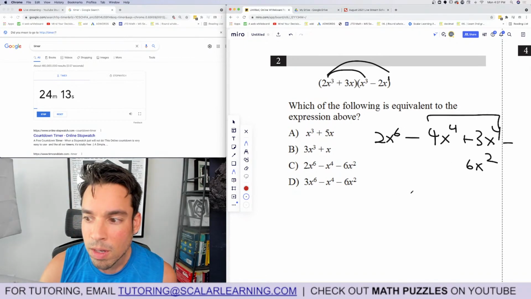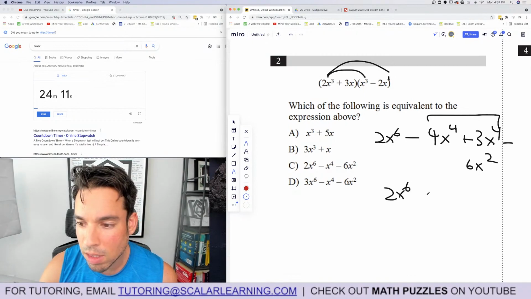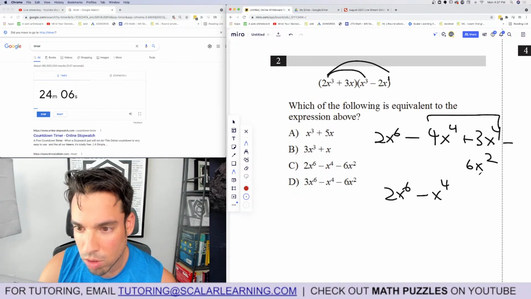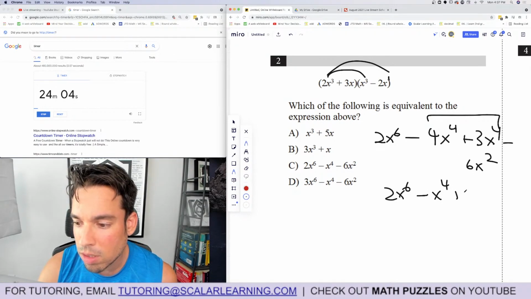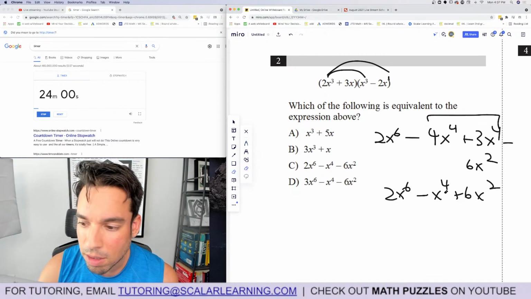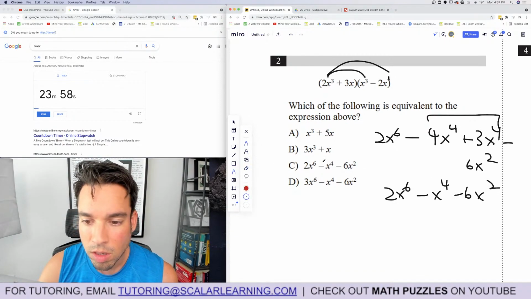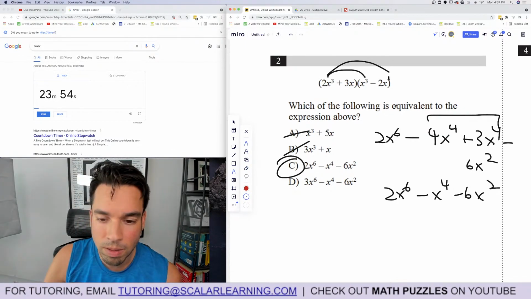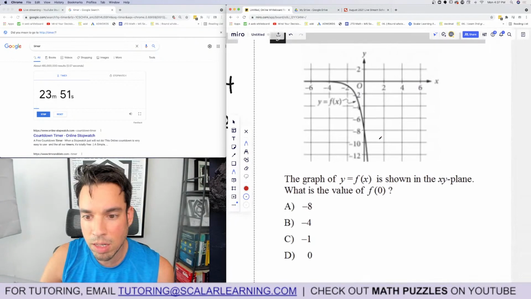Combine like terms, and I get 2x to the 6th, minus 1x to the 4th, because those subtract, or opposites, and then plus 6x squared. Minus 6x squared. My bad. Minus 6x squared. So out, and this is the winner. Okay, didn't even have to do all that. Could have probably eliminated more quickly, but that's all right.